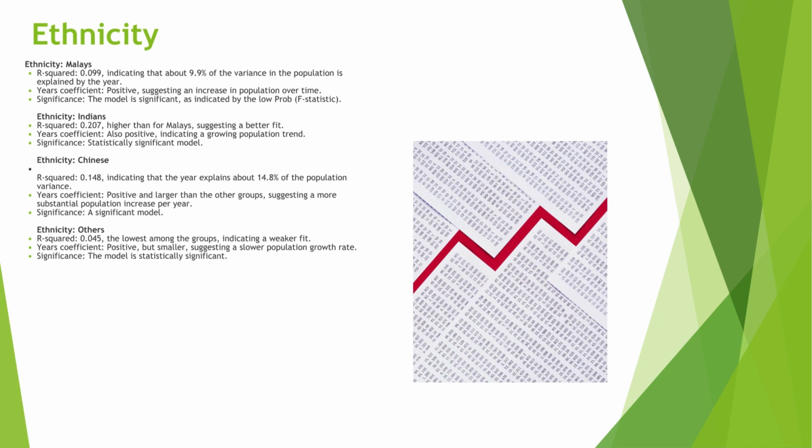Non-normal residuals can affect the reliability of some regression assumptions. Then comes multicollinearity. The high condition numbers suggest possible multicollinearity. This might not be a major issue here since you only have one predictor, but it's something to be aware of in more complex models. So, in summary, these results suggest that each ethnic group's population has been increasing over time with varying rates of increase.